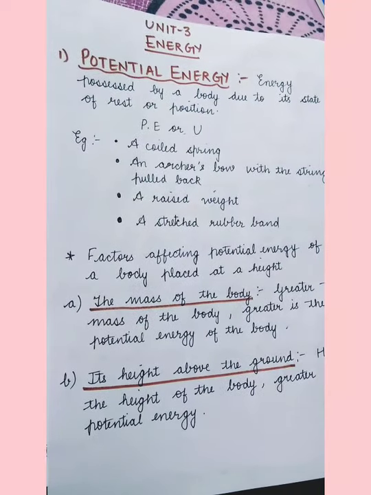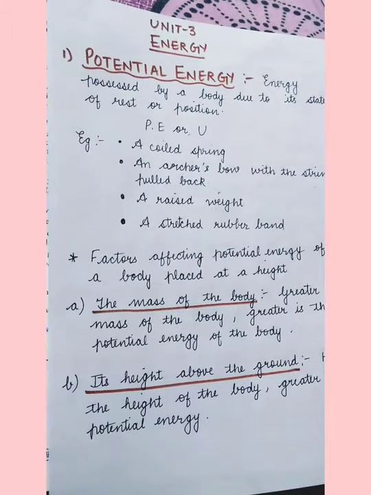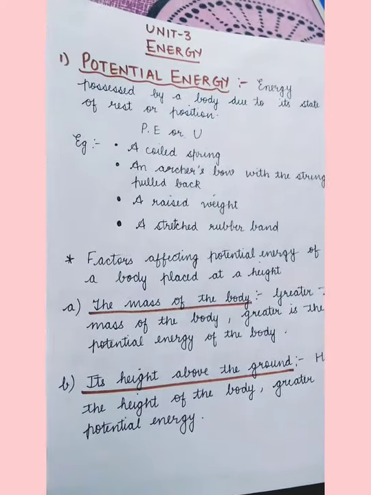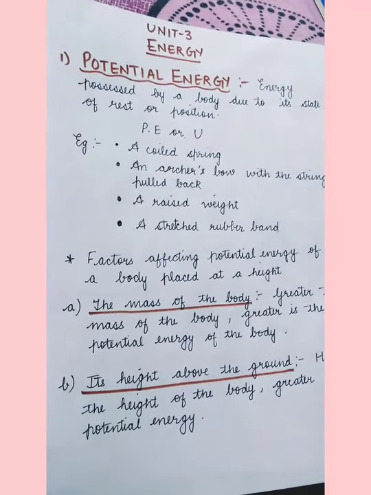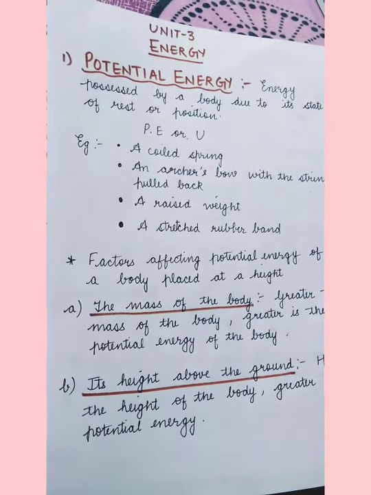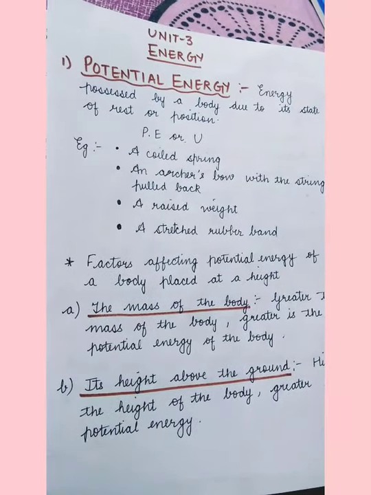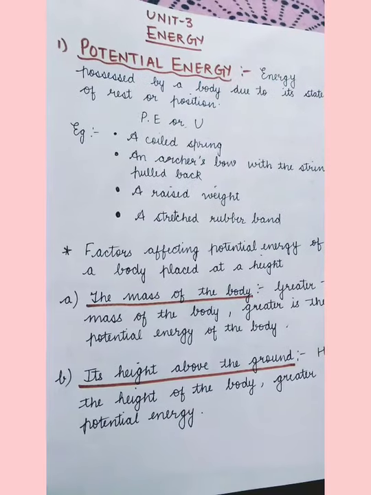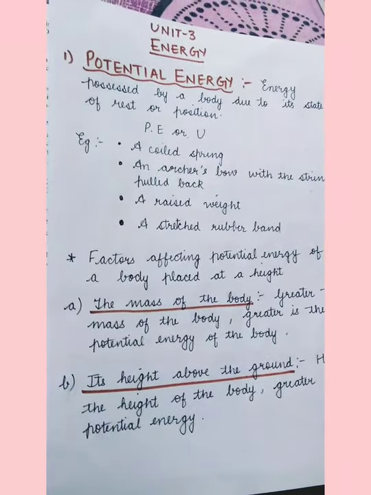Two factors are, if any object is placed at a height, suppose I pick up a ball and raise it to a height, then it will possess potential energy, as I told you, because we are doing work on the body against the gravitational force, and gravitational force is trying to pull it back. So there are two factors which affect the potential energy of a body placed at a height. They are the mass of the body and the height above the ground.